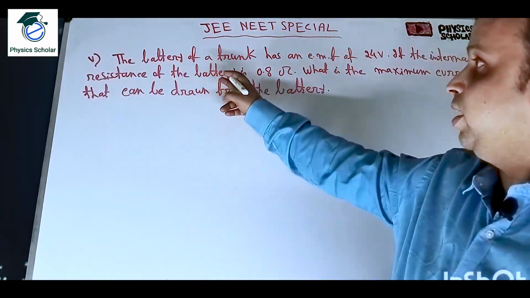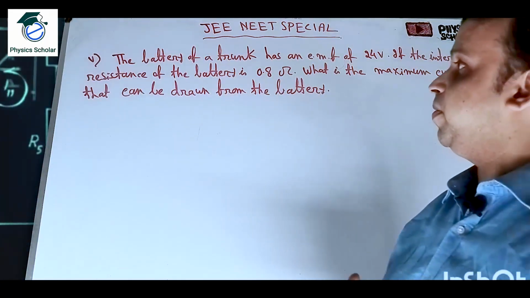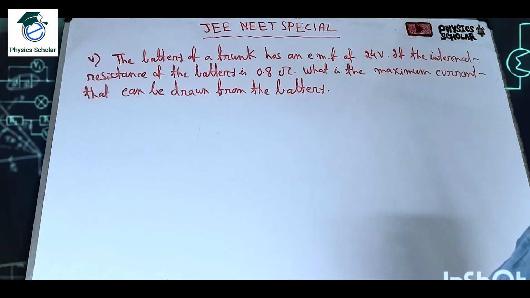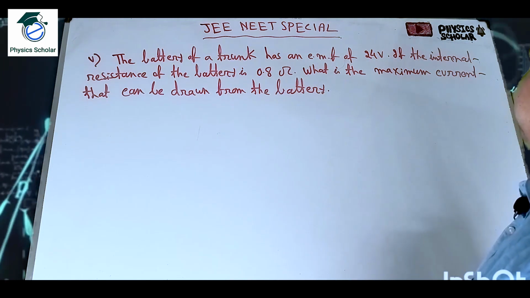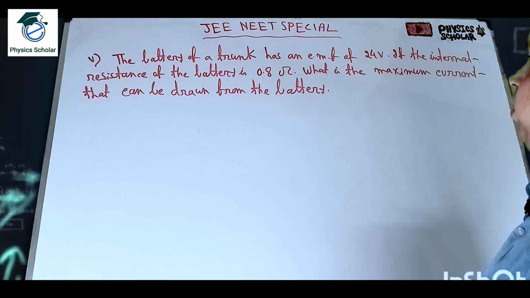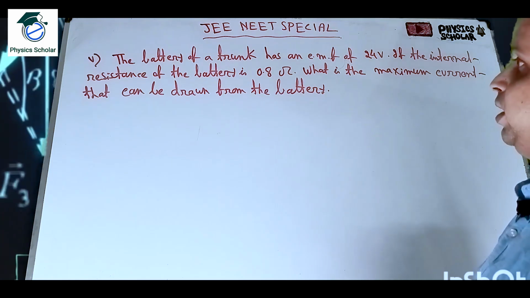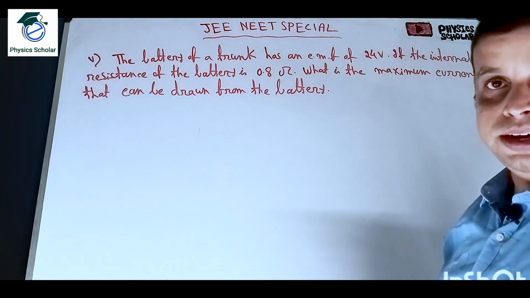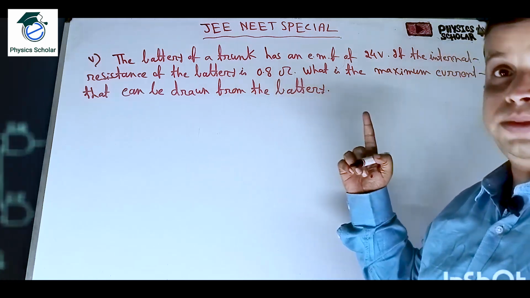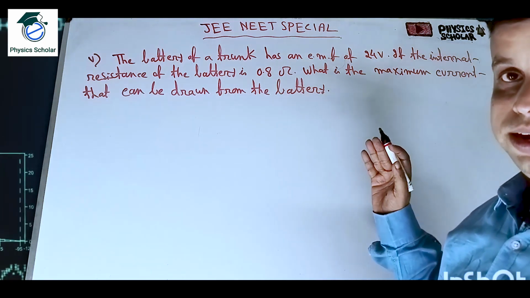Okay students, now let us come to problem number 5. The battery of a truck has an EMF of 24 volt, clear. If the internal resistance of the battery is 0.8 ohm, what is the maximum current that can be drawn from the battery? Clear. So this is like the first problem of today's episode, if you can remember.